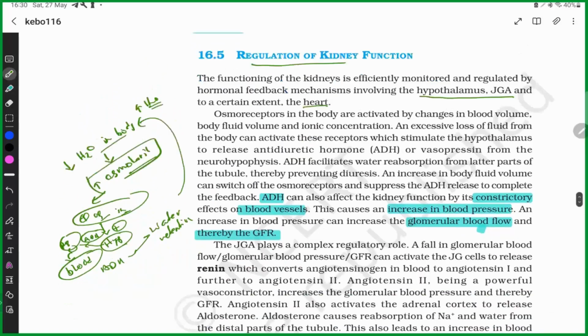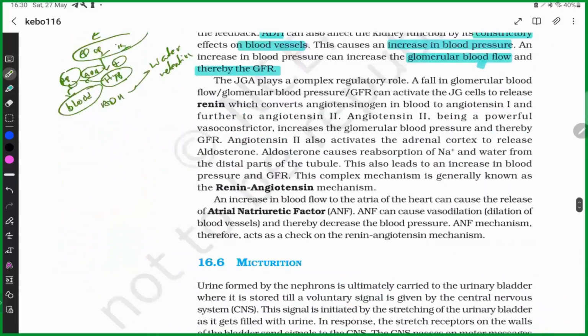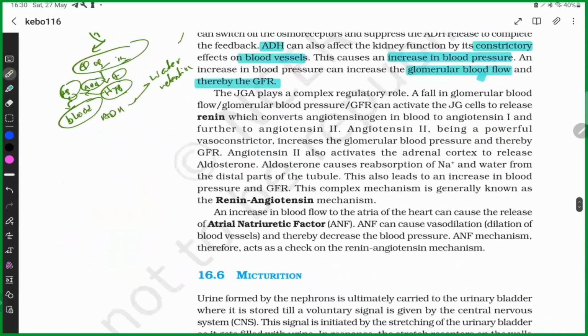How is the JGA important in maintaining kidney function? If the glomerular blood flow, glomerular blood pressure or GFR is decreased, it triggers these JG cells, which release renin. Now the JG cell releases renin.